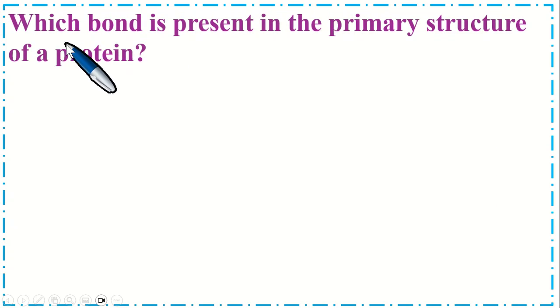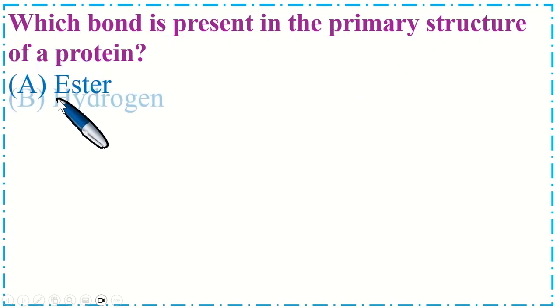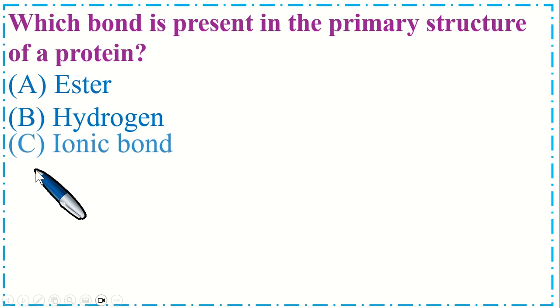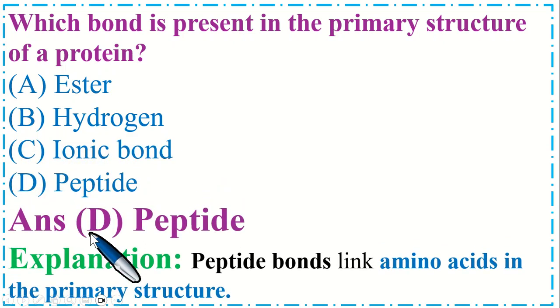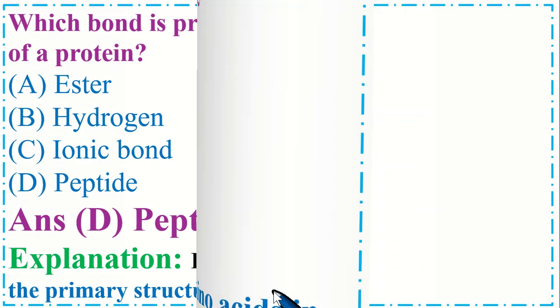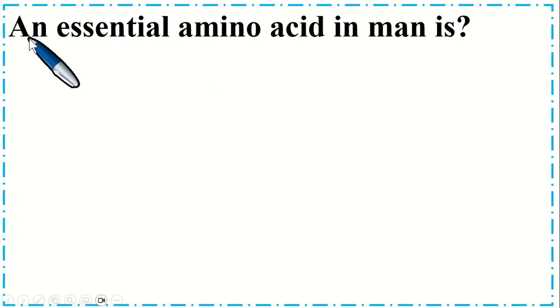Dear students, this is a very important MCQ. Which bond is present in the primary structure of protein? Option A ester, B hydrogen, C ionic bond, and option D peptide bond. So the correct option is D peptide bond. Peptide bonds link amino acids in the primary structure. So this is a very important MCQ.